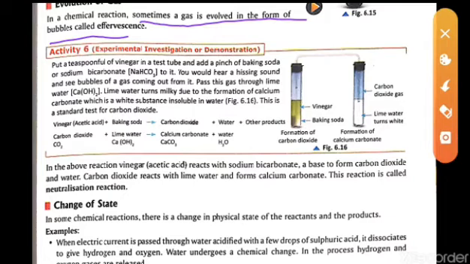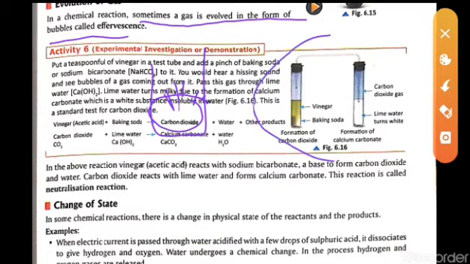Now just do an experiment at your home. Take a beaker, add some vinegar, and put in the soda that is present in your home. You will see that just after a few seconds the bubbles will come out, and those bubbles contain a gas called carbon dioxide.